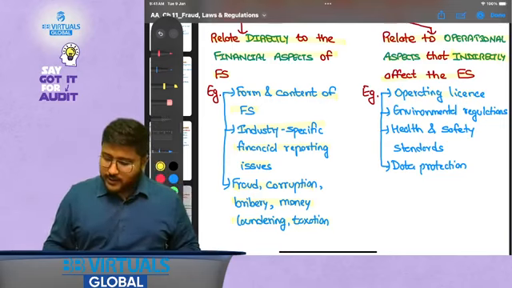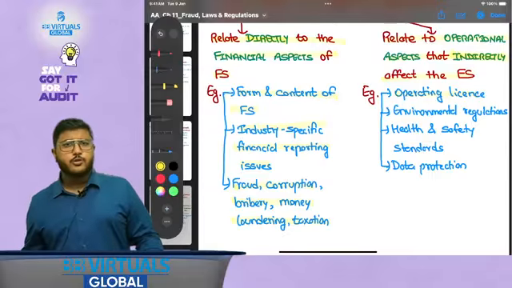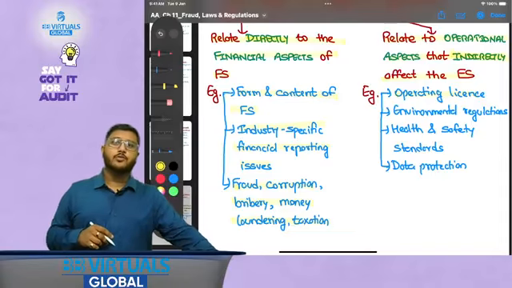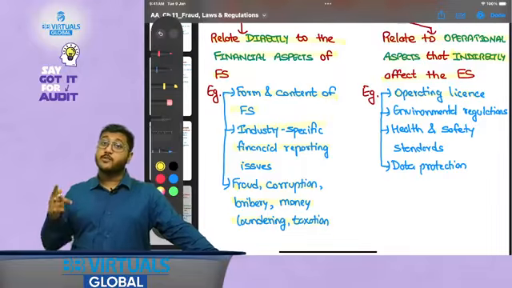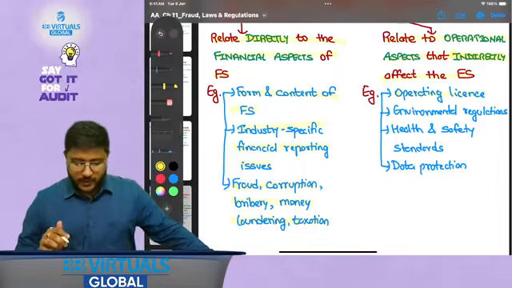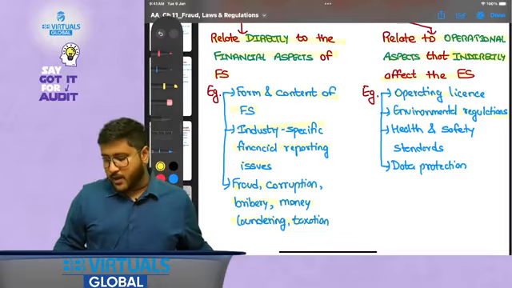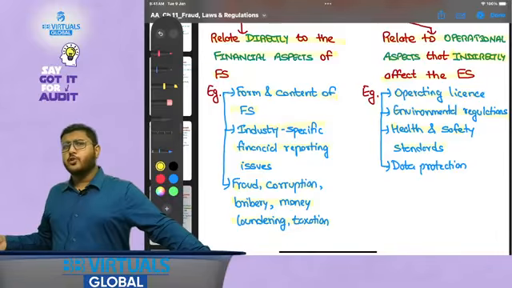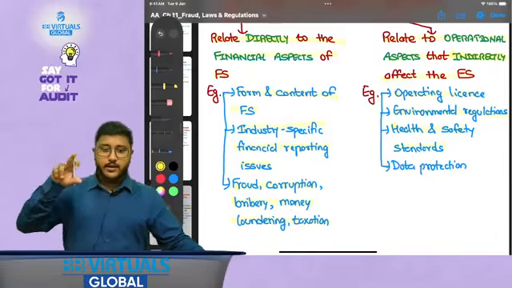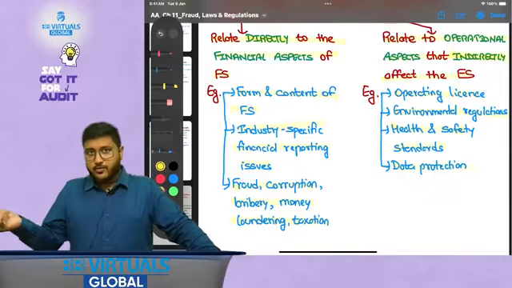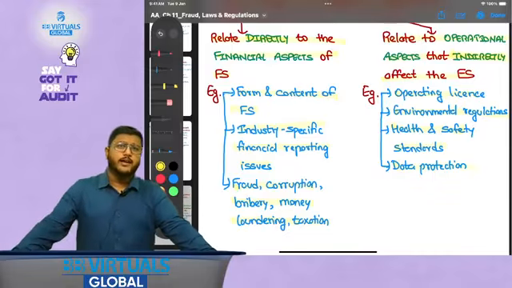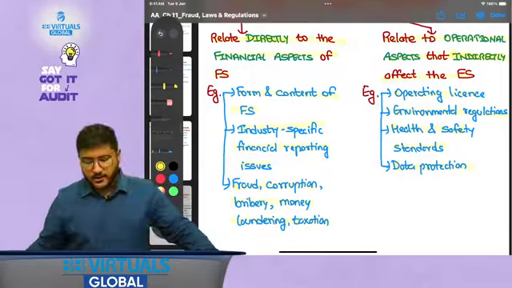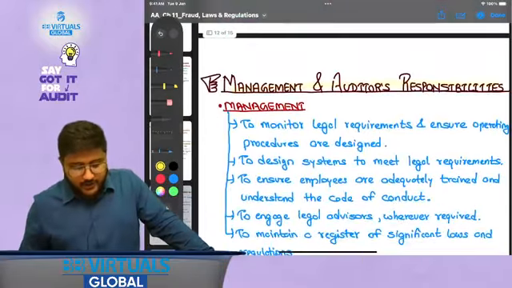But when I talk about indirect, operational license, for example, I do not have shop act registration for my institution, so this will not have direct impact over my finance, but this is an operational aspect which will have indirect effect over my finance also, because I'll have to pay fines and penalties. Environmental regulations, health and safety standards, if I do not meet health and safety standards, this will not have direct effect over my finance, but indirect effect over finance. Data protection, if I lose data of my students and if the data protection laws are breached, then I will have indirect effect, right? So this is an operational aspect which will have indirect effect.